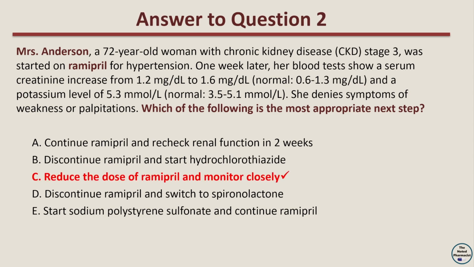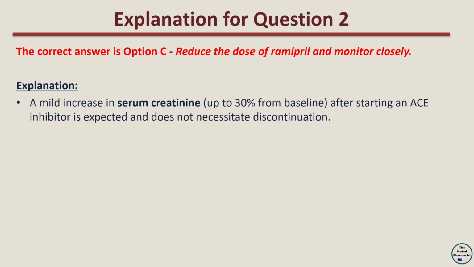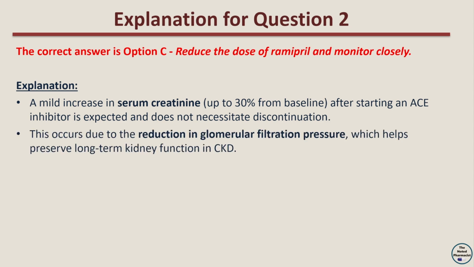The correct answer is option C, reduce the dose of ramipril and monitor closely. The explanation is that a mild increase in serum creatinine, up to 30% from baseline, after starting an ACE inhibitor is expected and does not necessitate discontinuation. This occurs due to the reduction in glomerular filtration pressure, which helps preserve long-term kidney function in CKD.